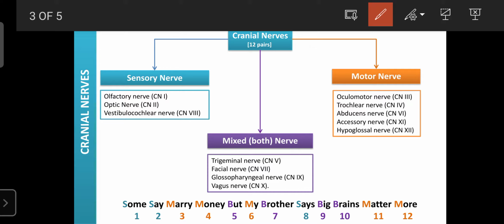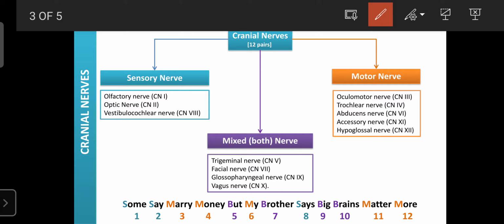These five cranial nerves are motor nerves. They carry the response from different parts of the brainstem towards the effector organ.